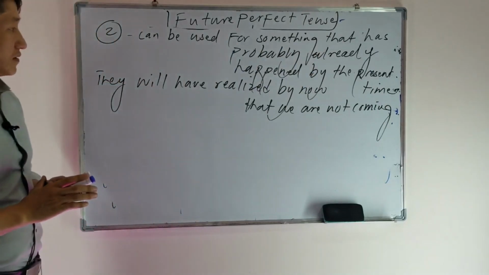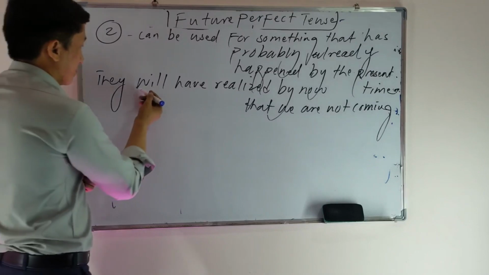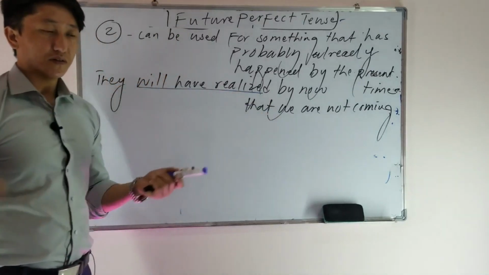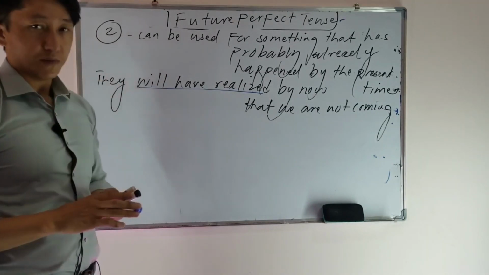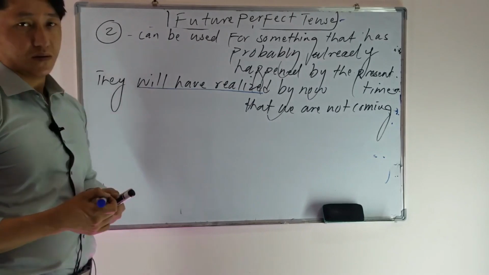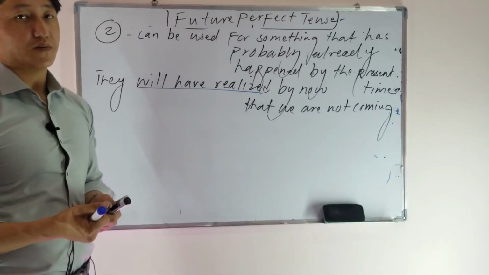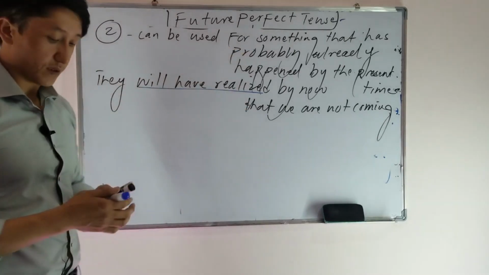If I say they will have realized by now that we are not coming, by this time we're not sure whether they realized or not. We're not sure, so it has probably already happened. But if it has already happened, we use present perfect tense. But if you say probably, we can use what? Future perfect tense.